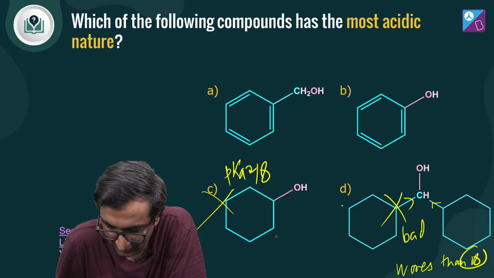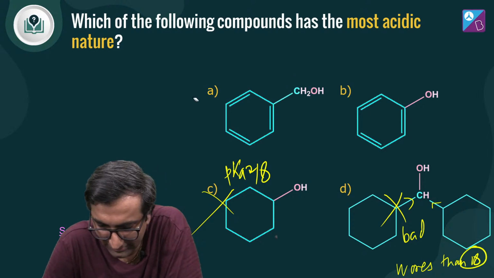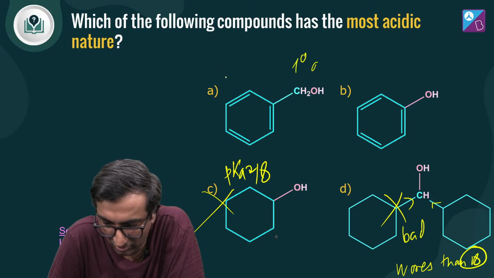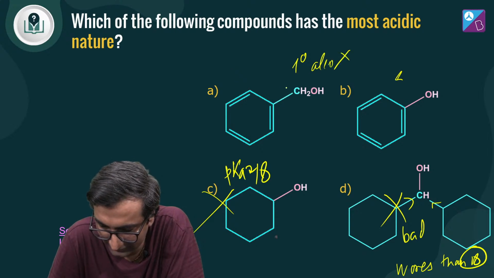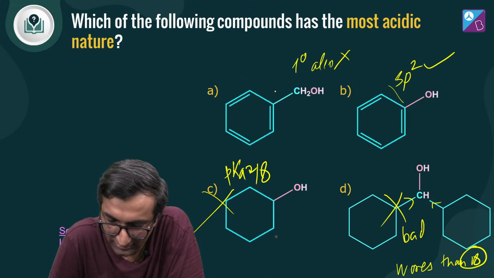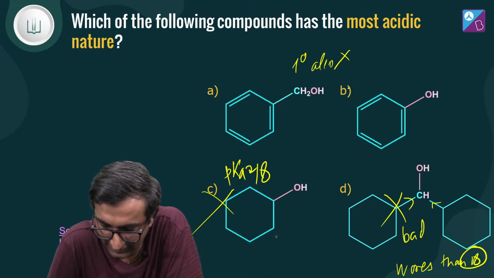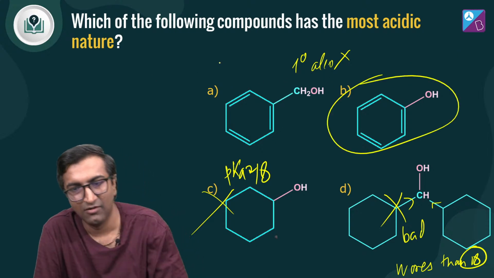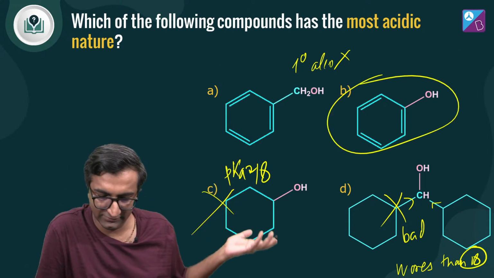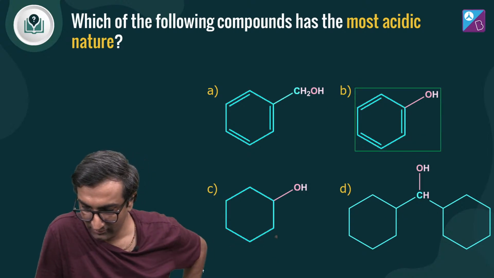Looks like. And this is also, well, still a primary alcohol. So not good. This is sp2, which is great, and also it pulls electrons away. So sweet. Answer has to be phenol. This is a very easy question. The previous questions needed some effort. This is much easier than all of that. Yeah.